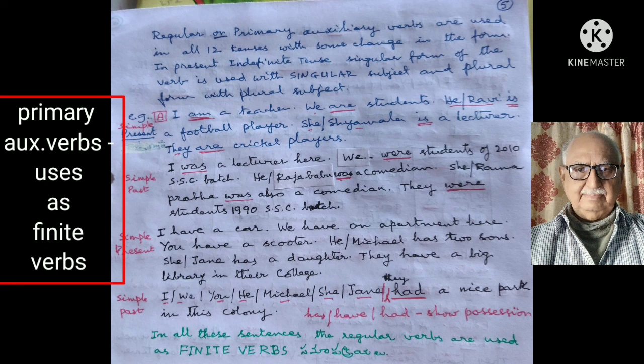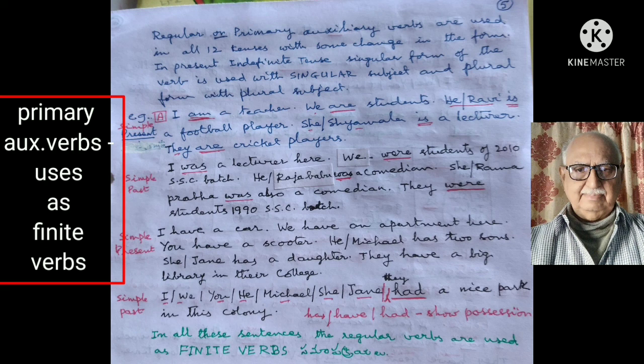Now let us go to simple present with have. I have a car. We have an apartment here. You have a scooter. He or Michael has 2 sons. She or Jane has a daughter. They have a big library in their college.